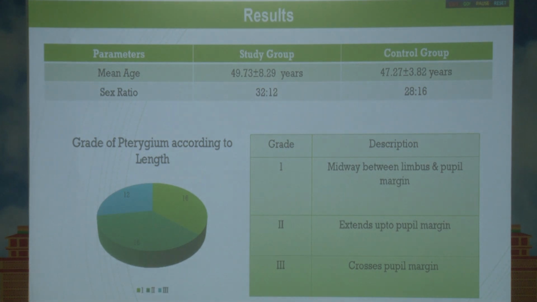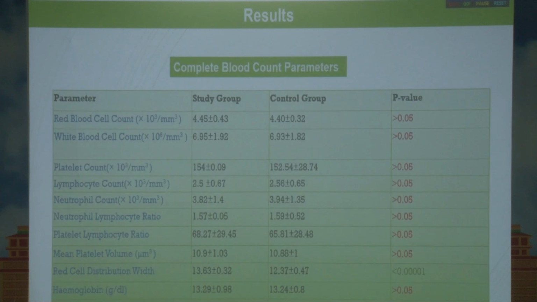Here we can see the mean age and sex ratio in both the groups, which appear to be comparable. We can also see the distribution of the patients according to the length of the pterygium, where 16 patients belong to each of grades 1 and 2, and 12 patients belong to grade 3, where the pterygium had already crossed the pupillary margin.